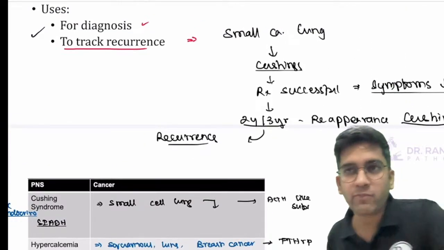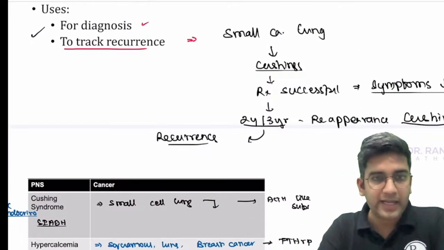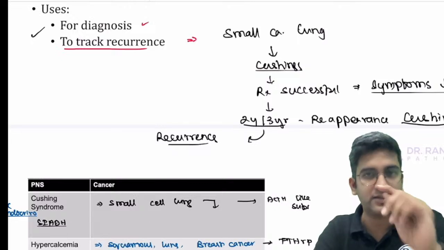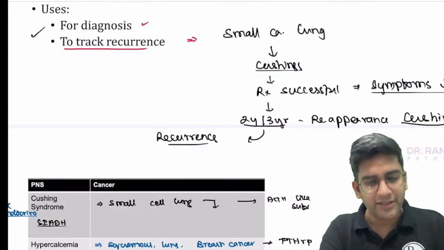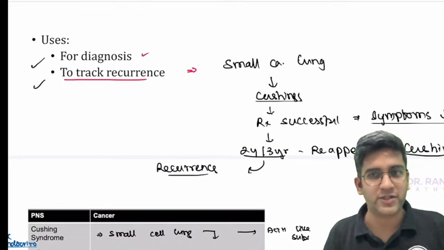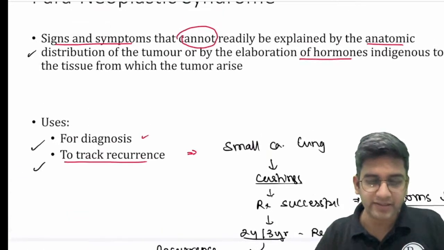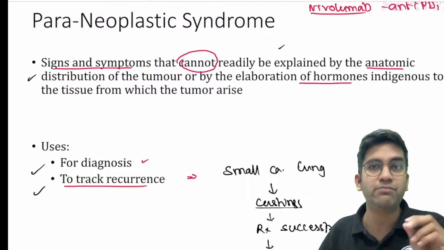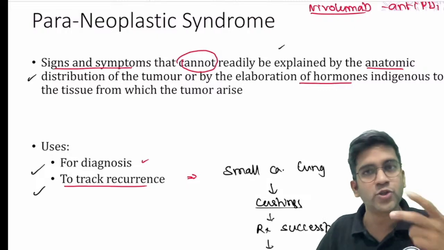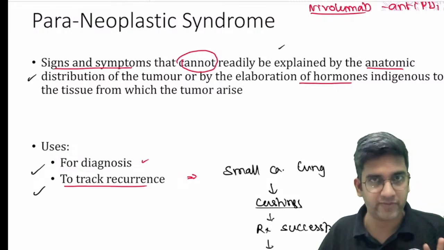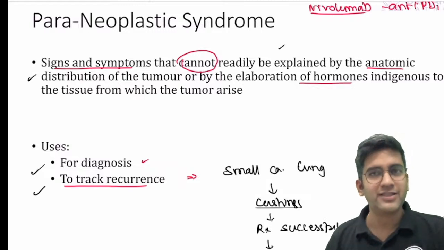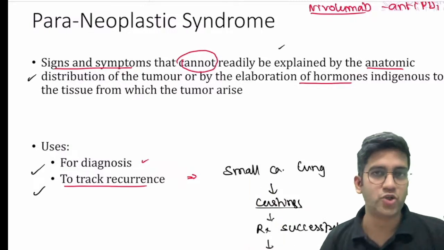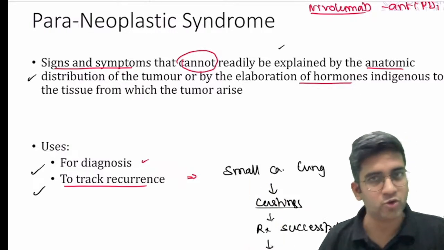I'm not taking tumor markers here. I have a lecture on tumor markers that I shared with you in the Telegram and Instagram channel. Just have a look at that; it's some 10 minute video. Tumor markers have the same use case. The only difference is that it's not a sign or symptom. It's a blood test which helps me diagnose or track the recurrence of a cancer. You already know many classical tumor markers. Just compile them and add them as a short answer. There's a possibility tumor markers can also come as a short answer.